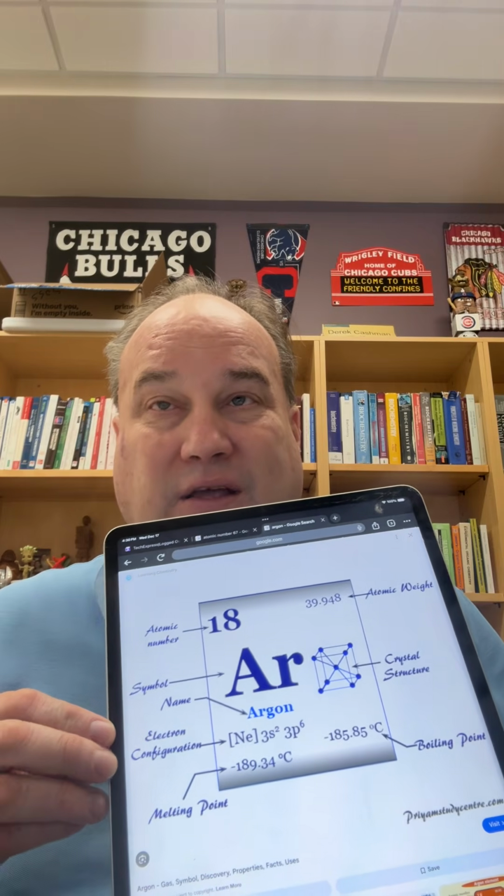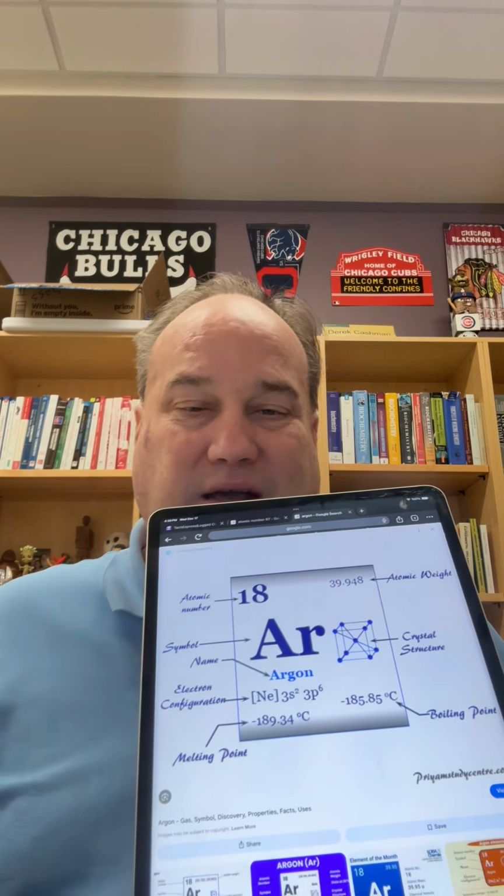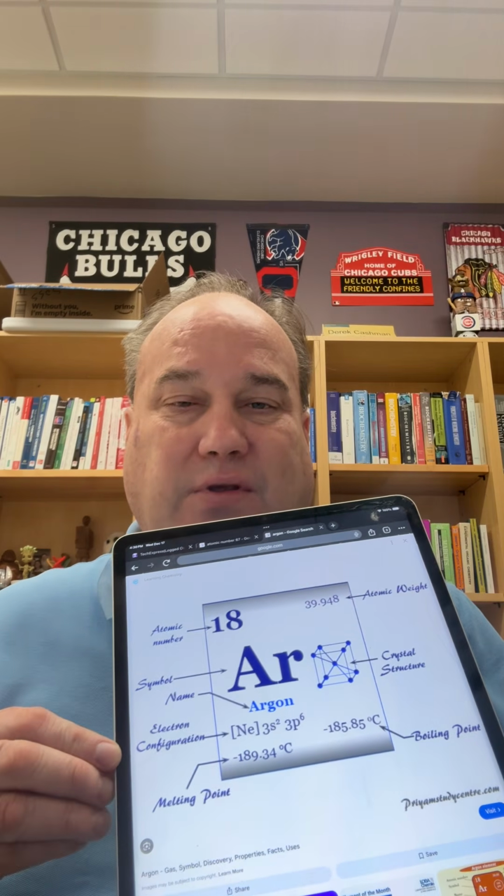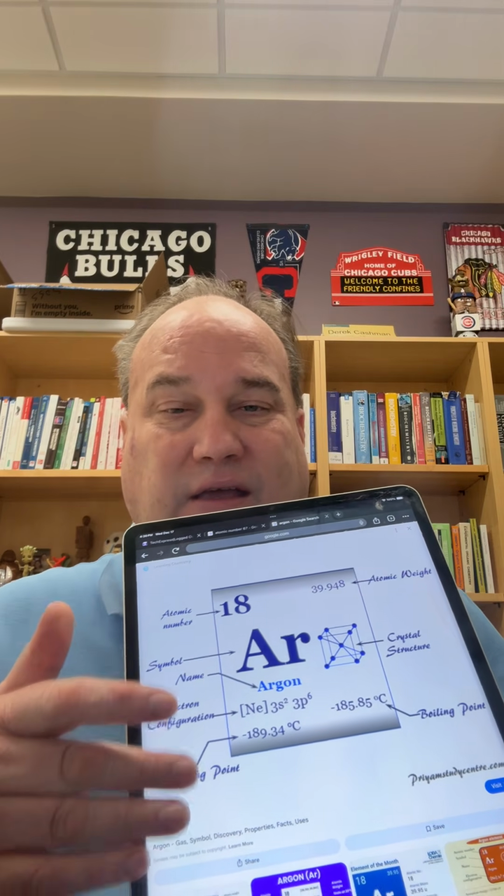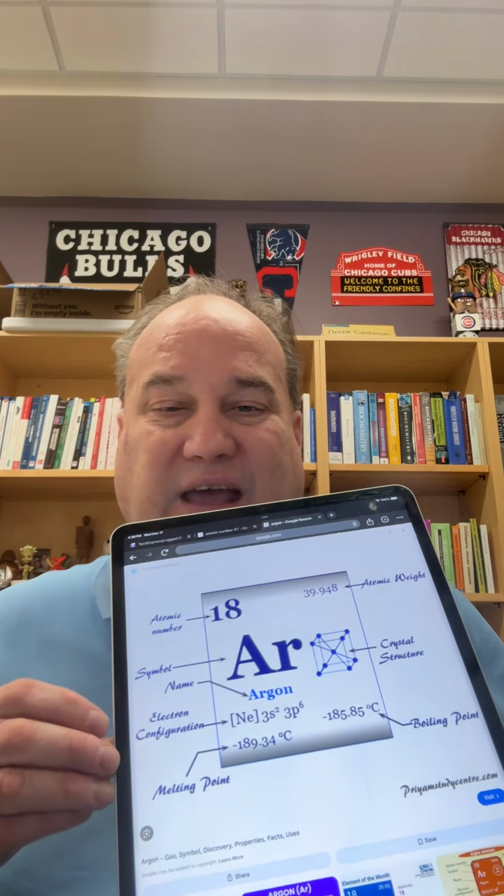Now, argon was originally discovered in 1894, so we've known about it for a while. Lord Rayleigh and Sir William Ramsay at University College London actually took everything out of air and isolated argon from pure air. So that's how they got it. It is an inert gas. It's one of the noble gases, so it generally doesn't react with anything.